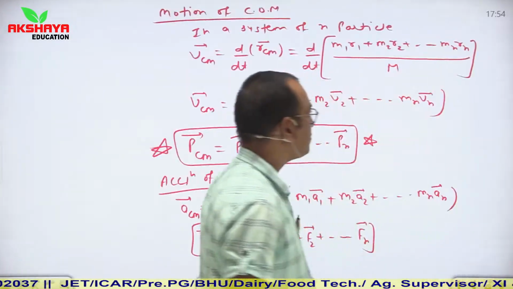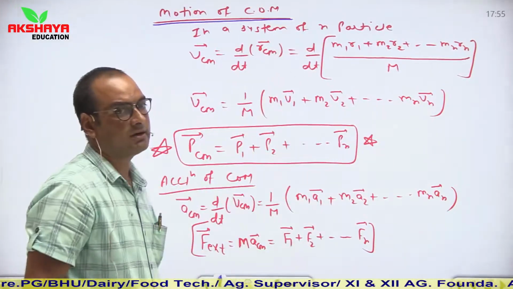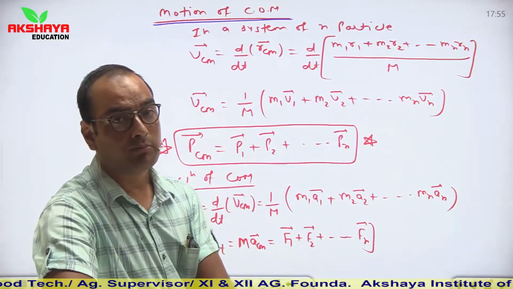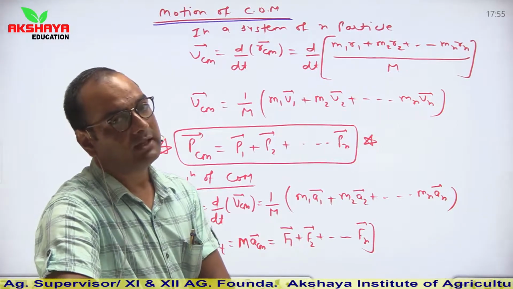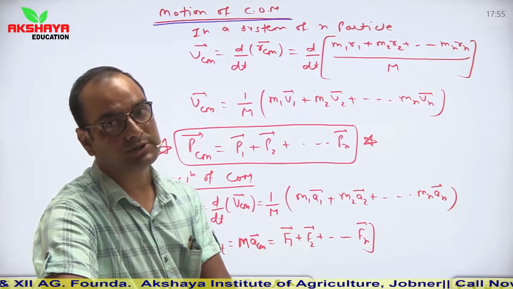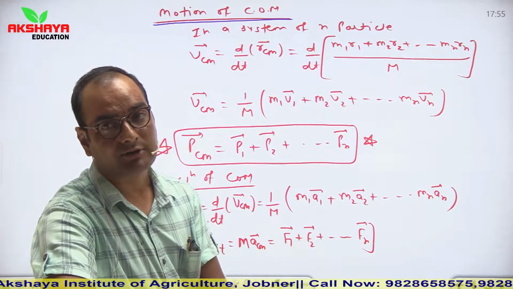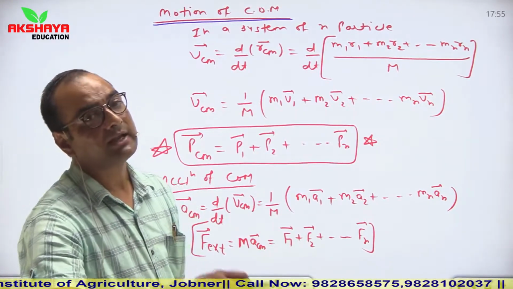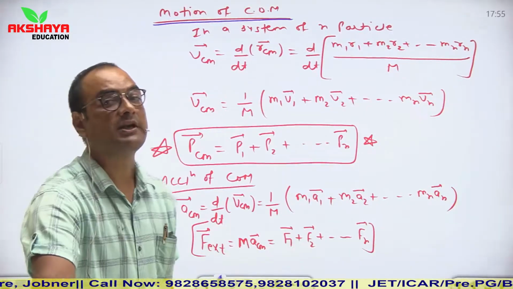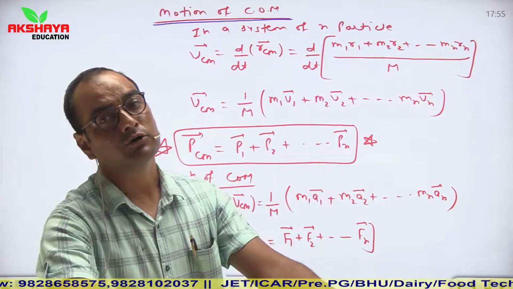Now see, the next pattern of question. Here we are considering the motion of center of mass. So how does the center of mass move? If we consider that any external force is applied on a system, then all the particles of the system accelerate, or they move with a certain velocity. It means if all the particles are moving, then the center of mass also moves. Or we can say that if the center of mass moves, then the individual particles associated in that system also move.